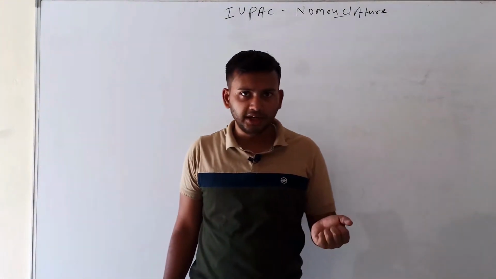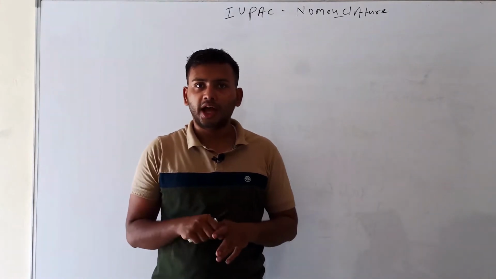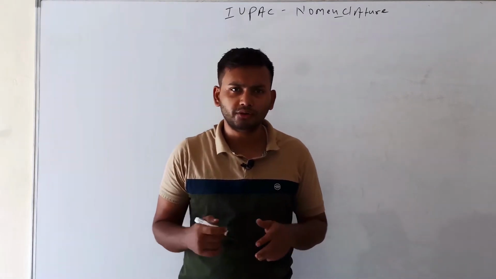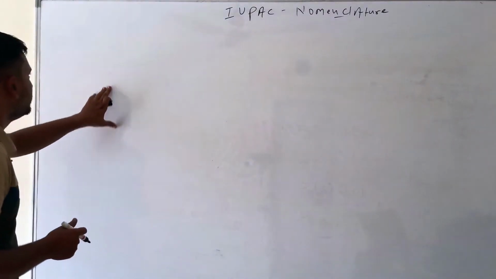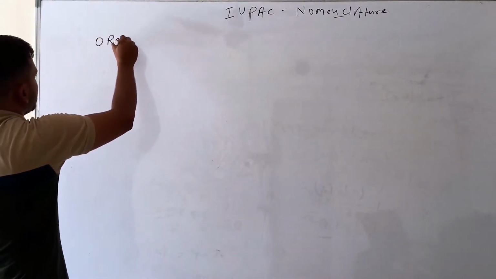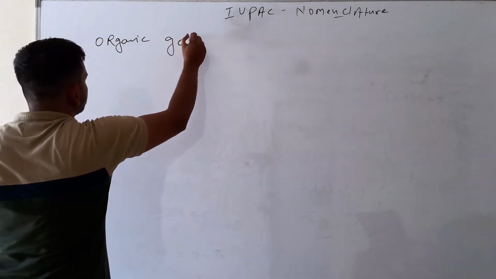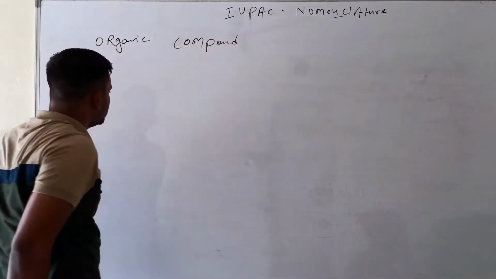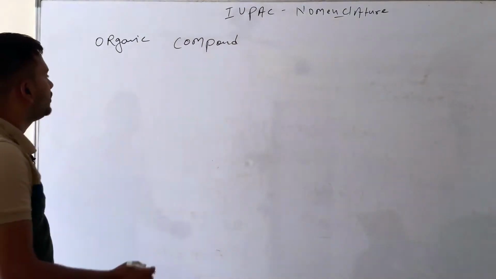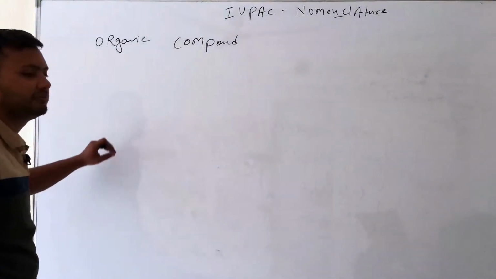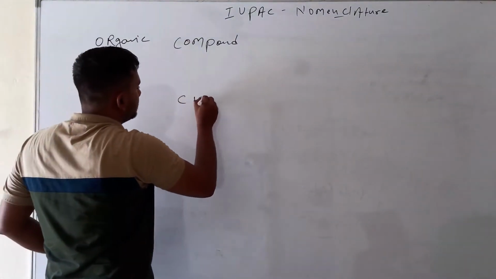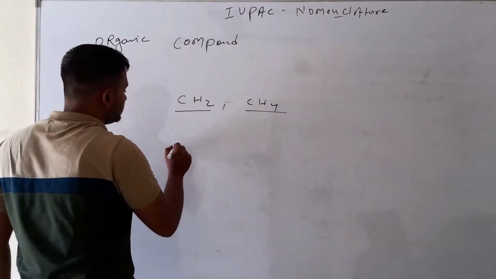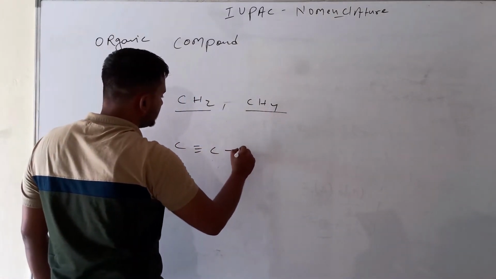First of all, what is the meaning of organic compound? An organic compound has the elements carbon and hydrogen, with bonds between carbon and hydrogen or carbon and carbon. An organic compound has a formula containing carbon or carbon and hydrogen elements, like CH4. It also includes compounds like C2H2, with a triple bond between the carbons.